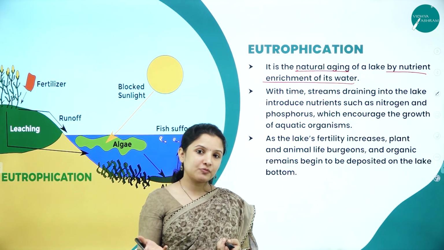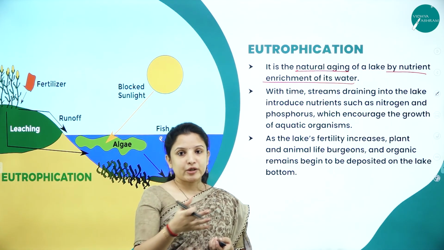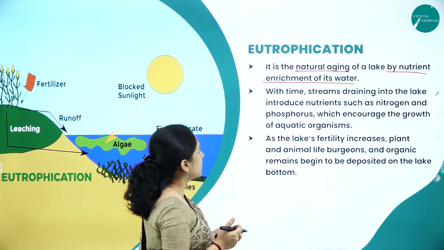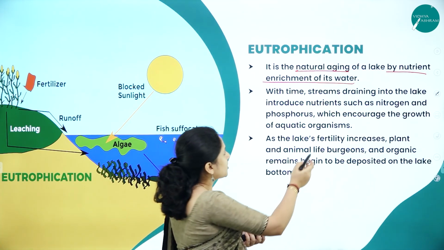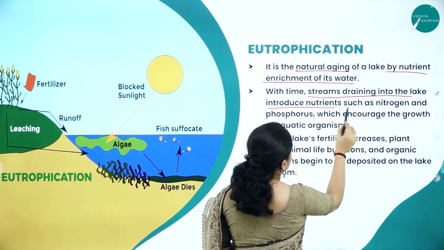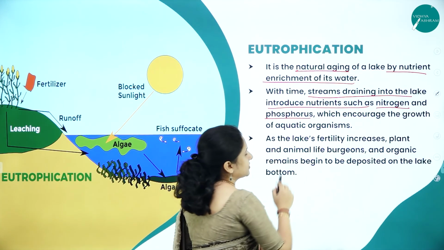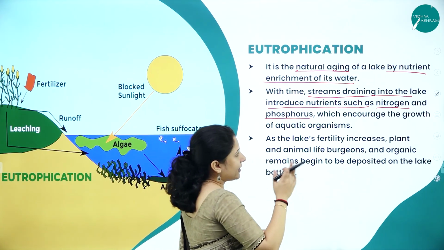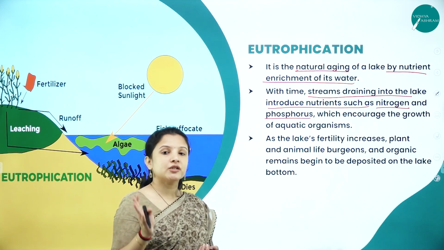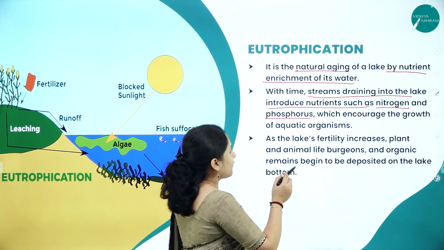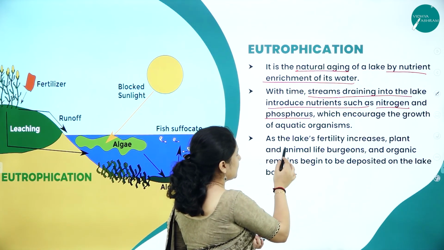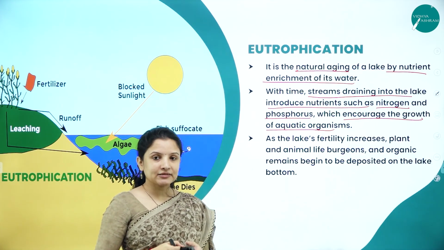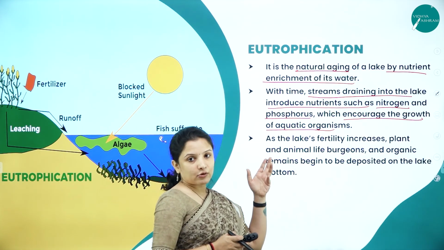How will the nutrient enrichment get in the water? One reason is the agricultural chemicals and all that entering into the water body. So with time, streams draining into the lake introduce nutrients such as nitrogen and phosphorus. Nitrogen and phosphorus are two of the important chemicals used in agriculture, and they are very much needed for the growth of the plants, right? And also for the aquatic organisms, especially the plants. Therefore, the nitrogen and phosphorus nutrient enrichment in the lakes will increase the growth of the aquatic organisms.